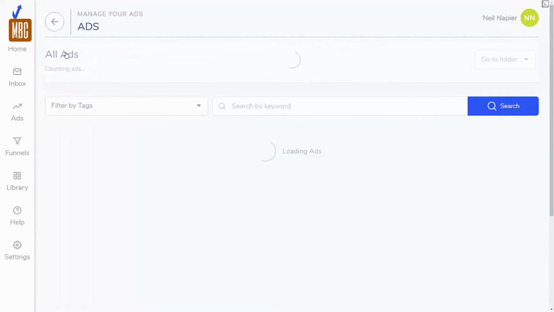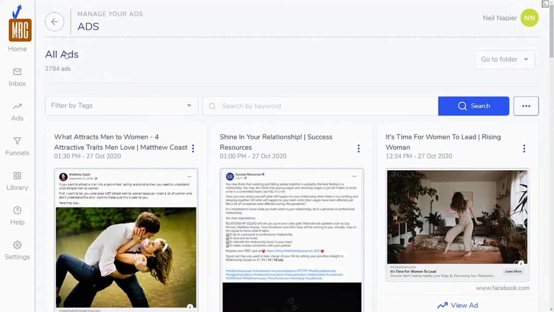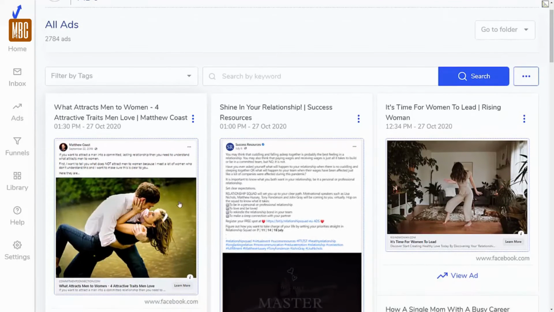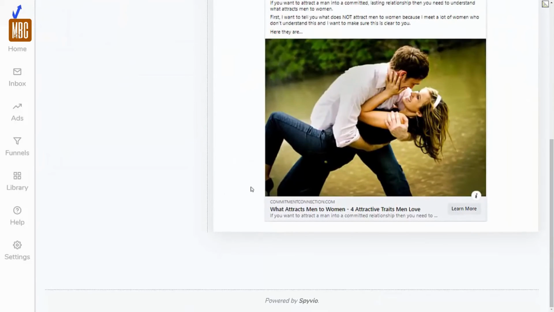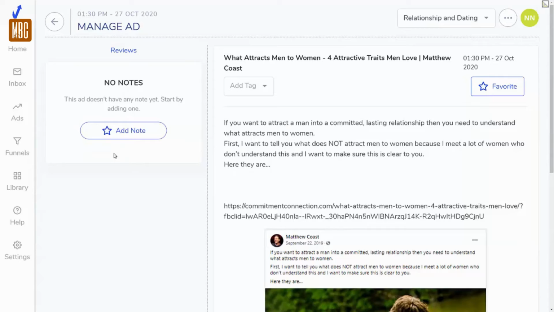We give you a Chrome extension. Anytime you come across ads on, say, Facebook or Google, you can just go ahead, capture those ads, and you can also add some entries for it. So that way you know exactly what you're capturing. We're not bringing you some old junky information, but you collect all this information, which is then later easily accessible for you. Of course, in our case, when you get the library as well, we are going to give you a lot of done for you ads and pre-collected emails as well.